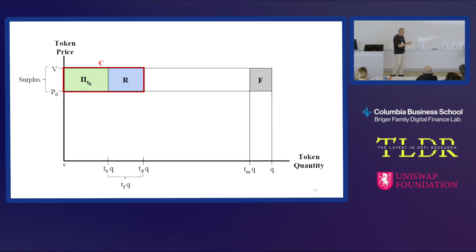So what are we doing? This is the first best. If this is the best project, this is going to be the first best, because all the surplus, which is this white piece and this little white rectangle labeled F, is going to the other token holders. We're basically going to create an auction mechanism where we're getting a bid based on that, or an approximation of that. Okay, so let's go back to slide 5 again here.